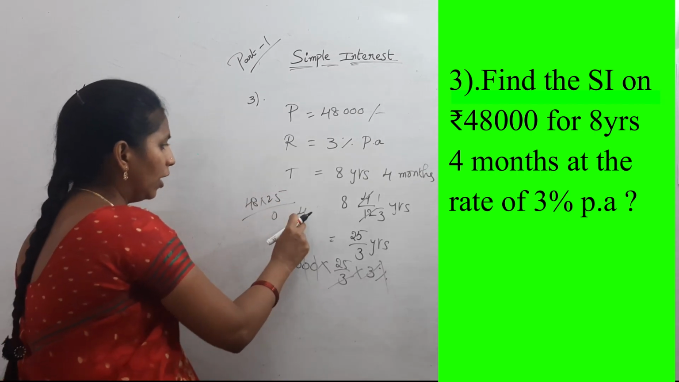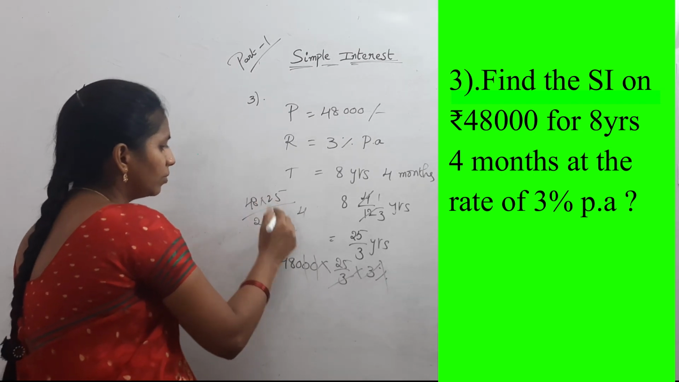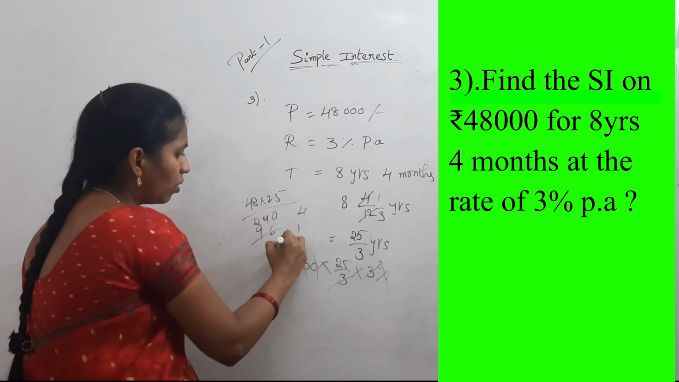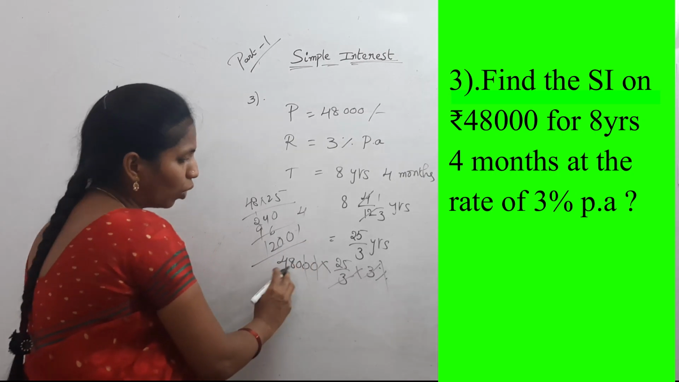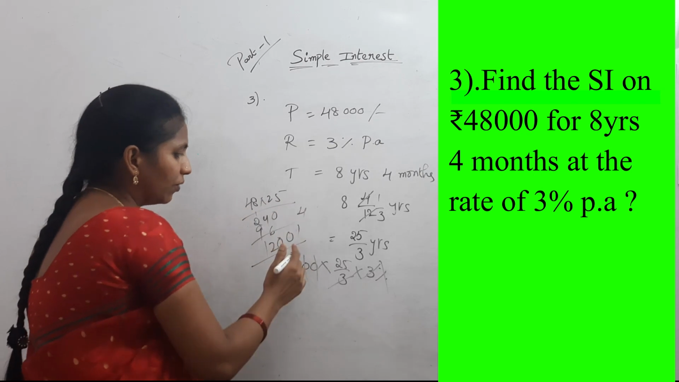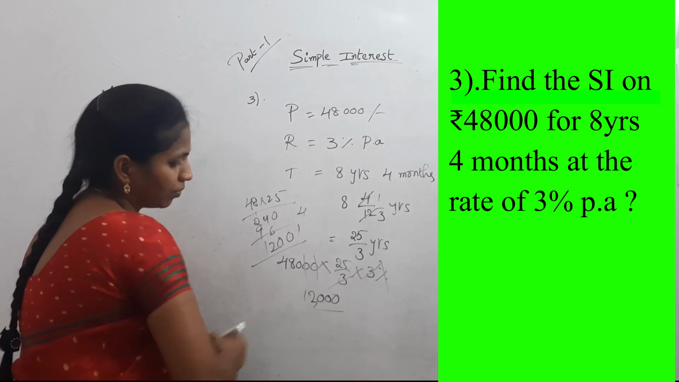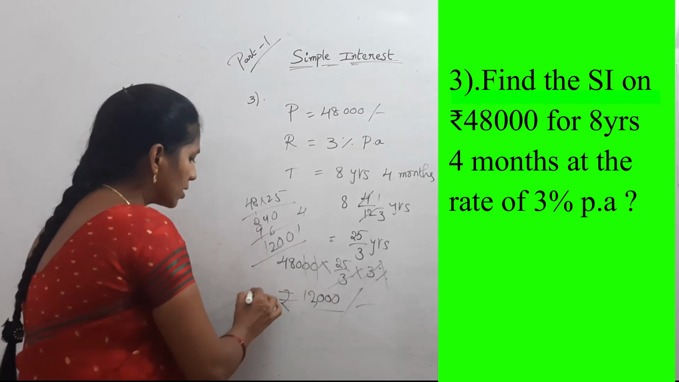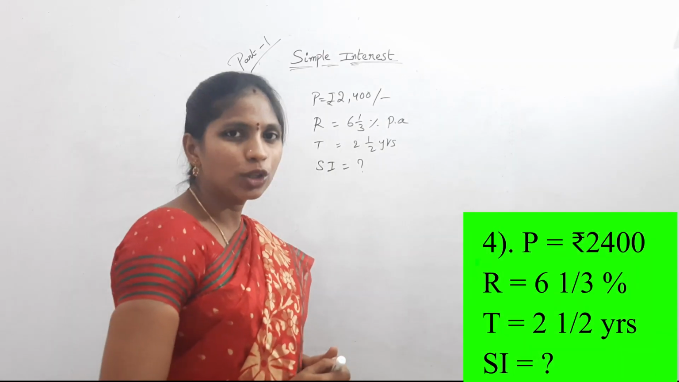Now see, 48 into 25. 8 5s 40, 5 4s 20, 24. 16, 1. Then 8, 9. Now see, 0 and 12. 1200 and there is a 0 here. 480 into 25. But here I calculated 48 into 25 only. So what is the answer? 12,000. 12,000 rupees is interest. Which type of interest? Simple interest. Now see fourth question.